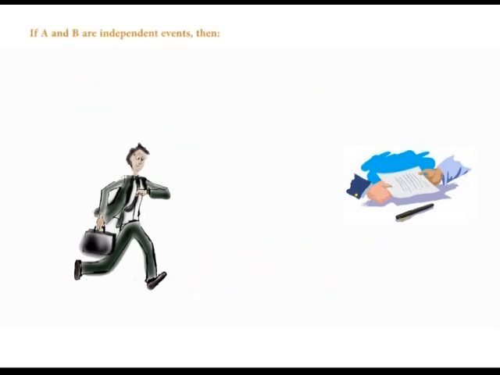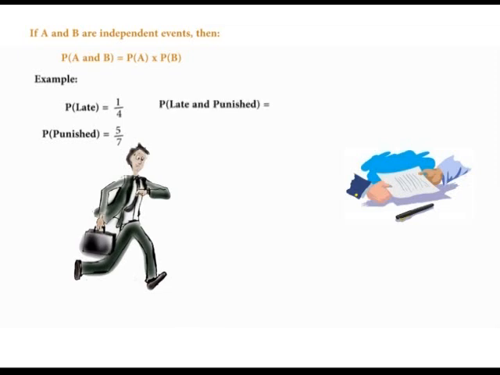If A and B are independent events, then the probability of A and B is equal to the probability of A times the probability of B. For instance, if the probability of being late is equal to 1/4 and the probability of being punished when late is 5/7, then we can calculate the probability of these independent events. So the probability of being late and being punished is equal to the probability of being late times the probability of being punished. That is 1/4 times 5/7.